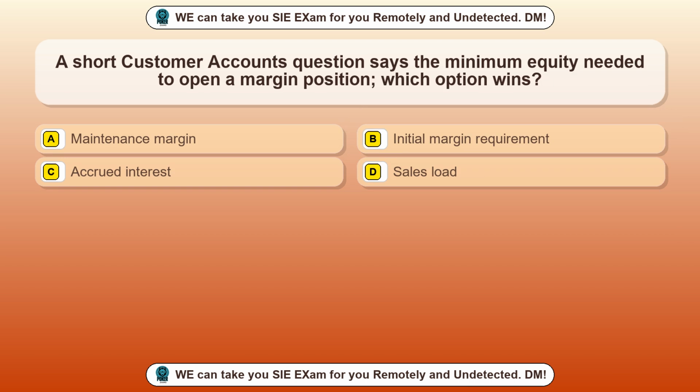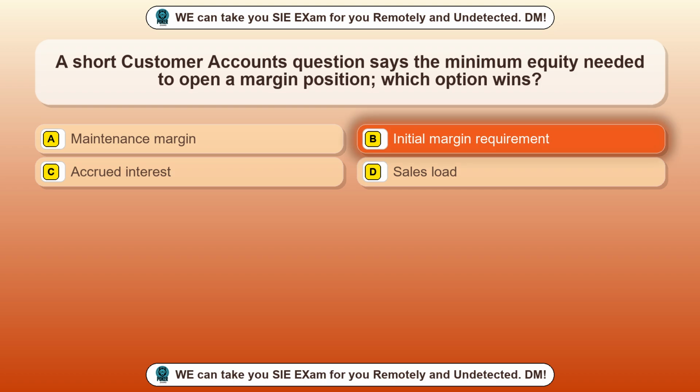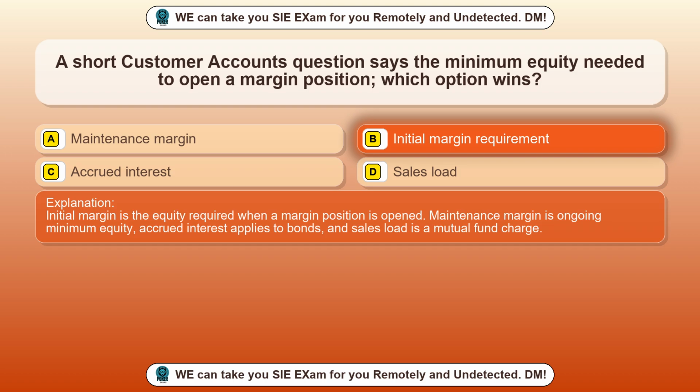Question 93. A short customer accounts question says the minimum equity needed to open a margin position. Which option wins? Option A. Maintenance margin. Option B. Initial margin requirement. Option C. Accrued interest. Option D. Sales load. The correct answer is option B. Initial margin requirement. Initial margin is the equity required when a margin position is opened. Maintenance margin is ongoing minimum equity, accrued interest applies to bonds, and sales load is a mutual fund charge.